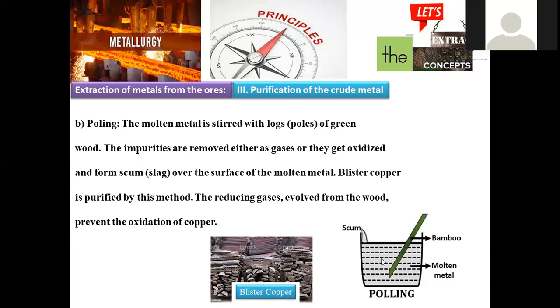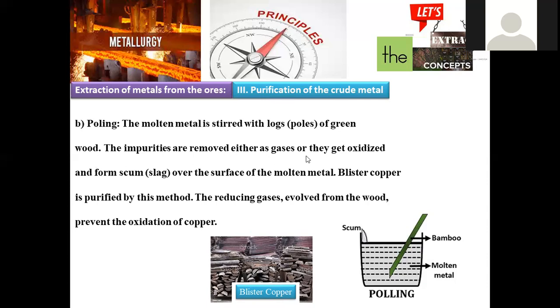So whenever we are mixing this molten liquid, what happens? Whatever chemicals evolved from this log are used to remove the gases. That's the reason why. So here the essential condition is that logs freshly taken from the trees are used as poles, and these are used to stir this molten metal.